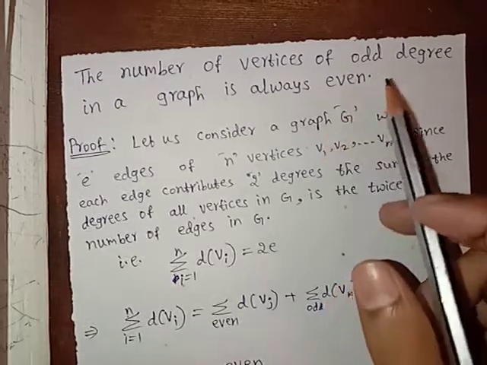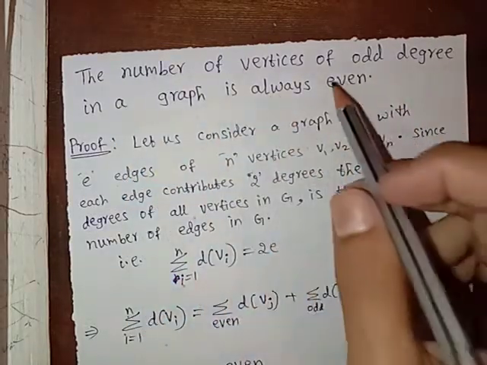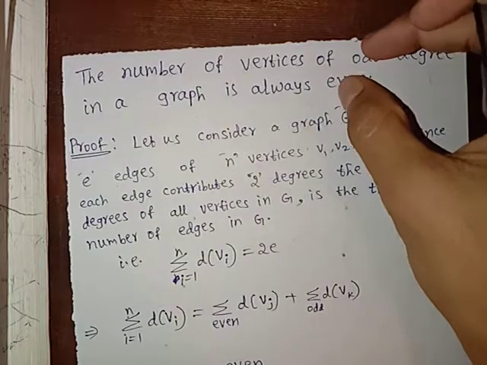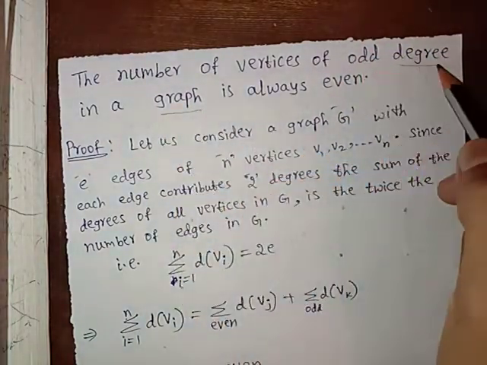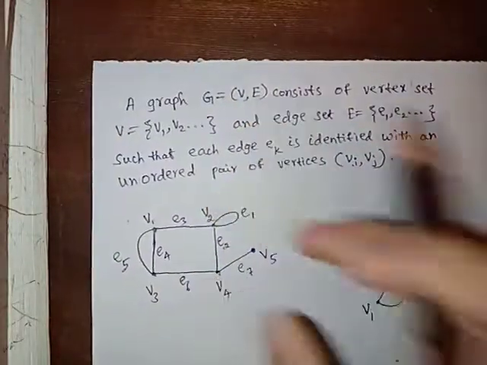The number of vertices of odd degree in a graph is always even. To prove this statement, we first have to know what a graph is and what the degree of a vertex is. So consider this example of a graph.